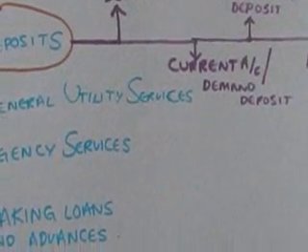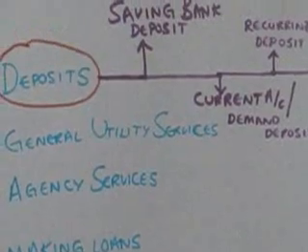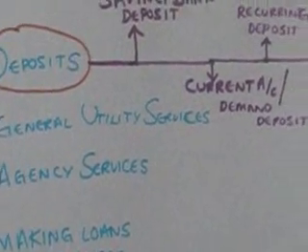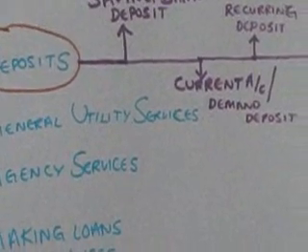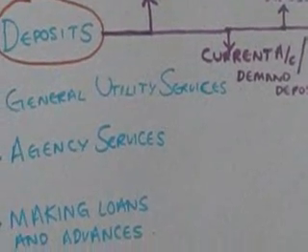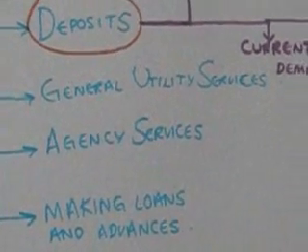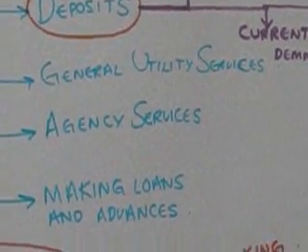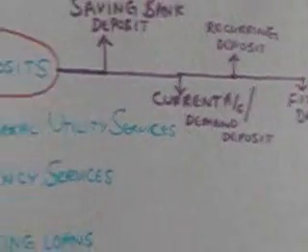Fixed deposit account, this account is the most profitable to the banker as it enables the bank to provide for long-term investments. This account can be withdrawn only after the expiry of a fixed period of time. The interest paid depends upon two factors, the amount deposited and the period of time that the money can be deposited for. The interest is either paid after the expiry of the fixed time period or in intervals or in monthly intervals. That is the fixed deposit account.